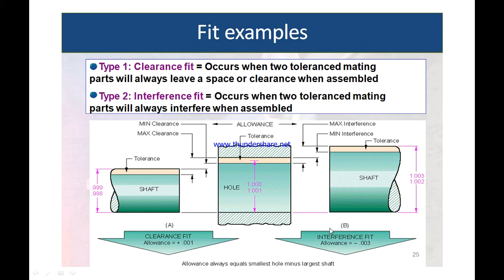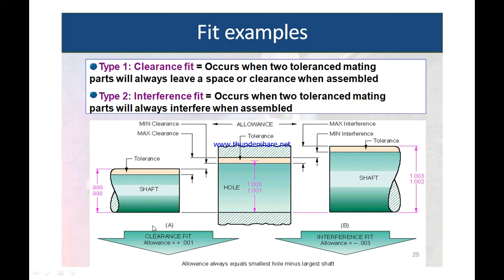These are some examples of clearance fit and interference fit. Look at this. This is the shaft tolerance. This is the upper limit of the shaft and the lower limit of the shaft. This is a hole. So when the upper limit of the shaft is less than the lower limit of the hole, when we assemble this shaft into this hole, there is a clearance.